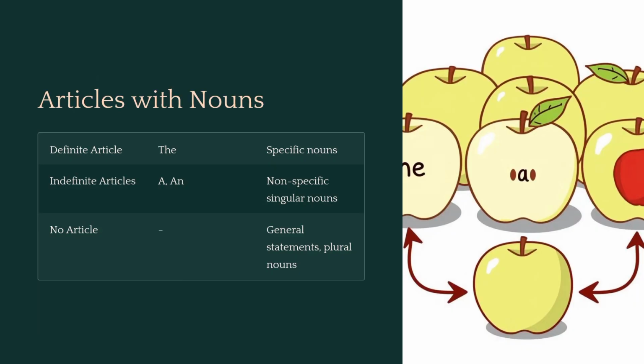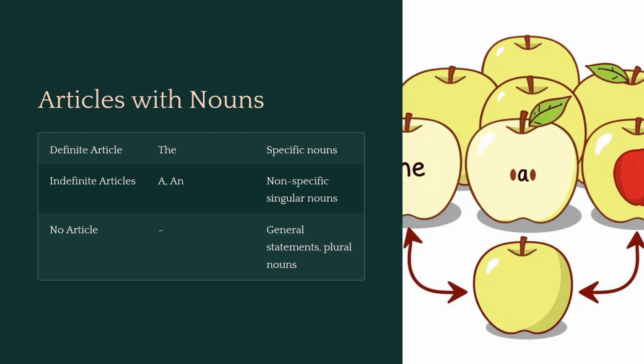So now we have articles with nouns. Articles are little words that come before the nouns. We usually have the words the, a, and an. So let's go through these. The definite article the, we use the word the when we're talking about something specific, and these are for specific nouns. So for example, the cat on the roof is mine. We know which cat we're talking about. We're talking about the cat.